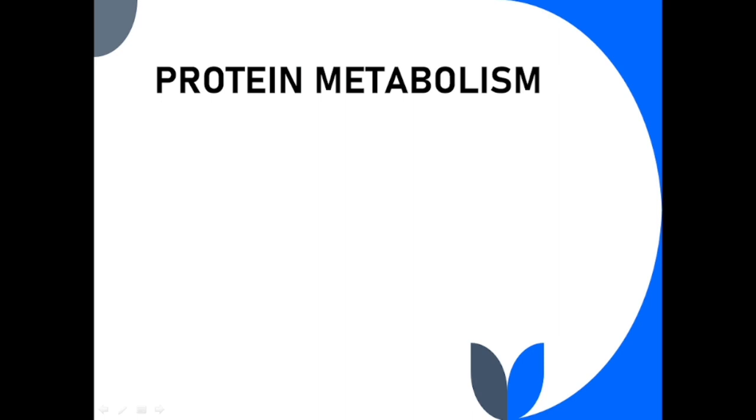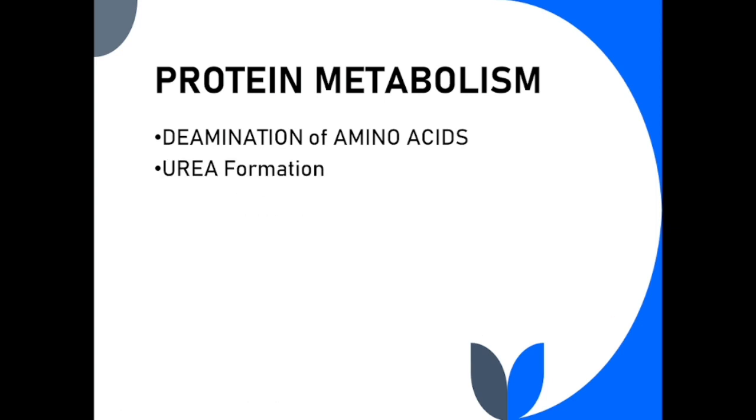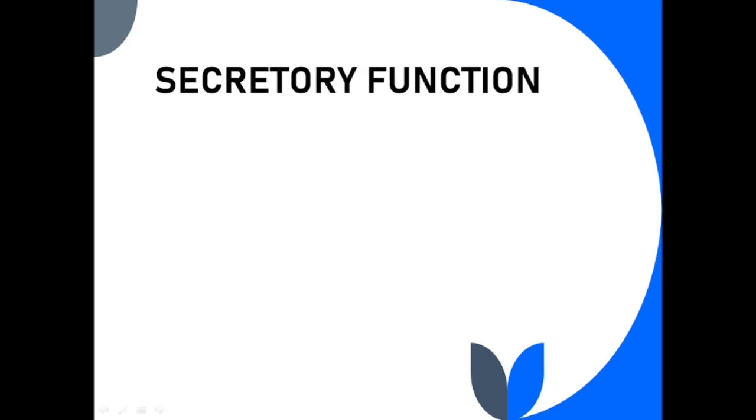Next is protein metabolism. Deamination of amino acids occurs in the hepatocytes. Toxic ammonia is removed by the formation of urea in the liver. Non-essential amino acid formation occurs in liver.